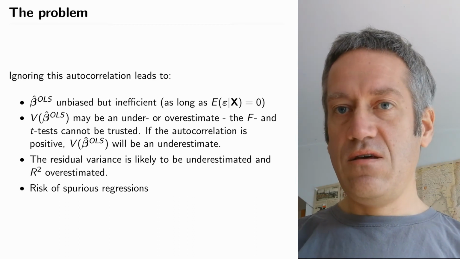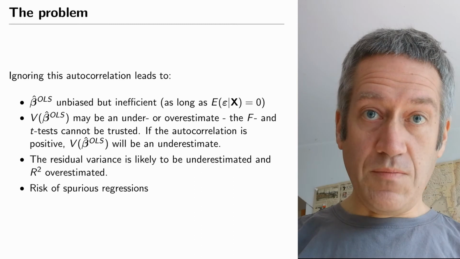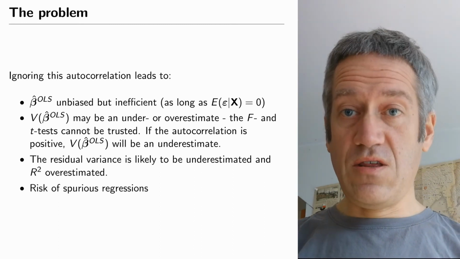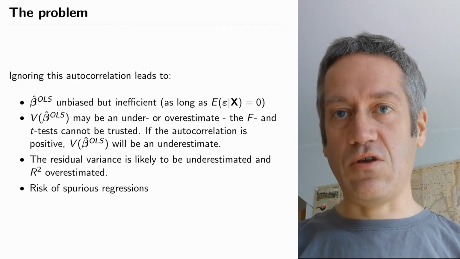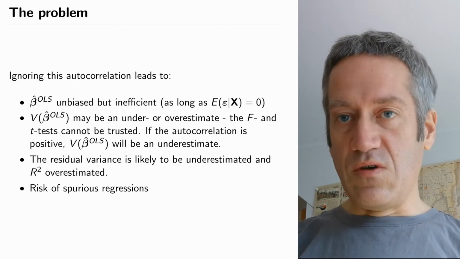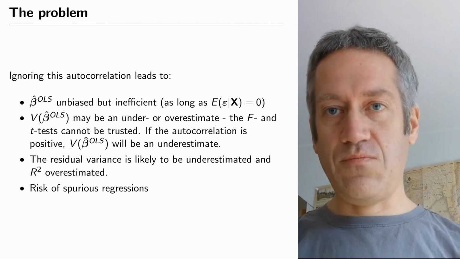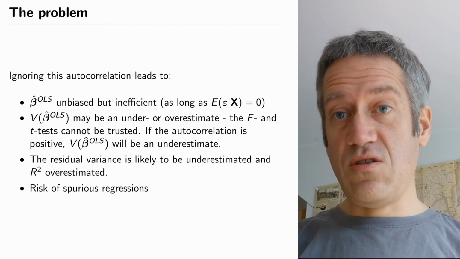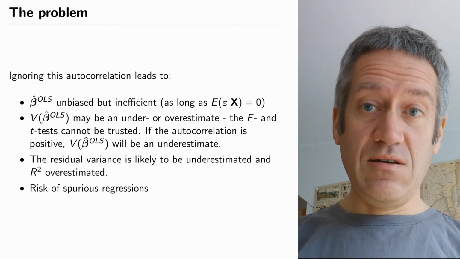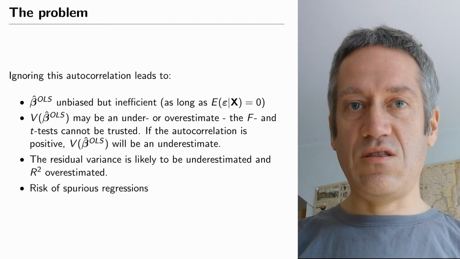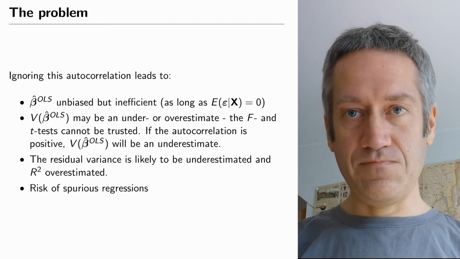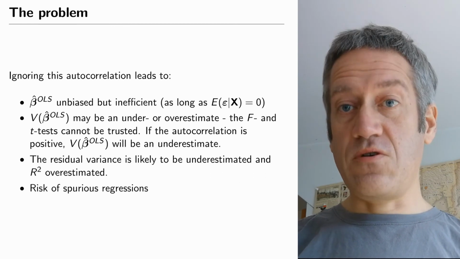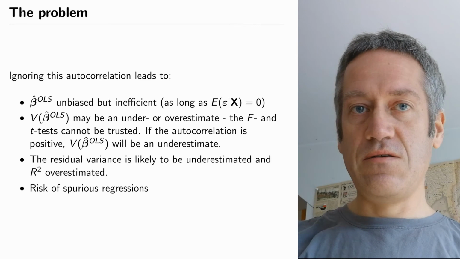In that case, the autocorrelation will be positive, and that means that we underestimate the variance-covariance matrix. That means that we underestimate the standard errors, and that means that we reject the null hypothesis too easily. So you will draw strong conclusions, you reject your null hypothesis that some effect isn't there. And those strong conclusions are based on incorrectly calculated standard errors due to the time series data. So that is all very problematic. There's one step further, and that is the problem of spurious regressions. I will explain that in the next slide.